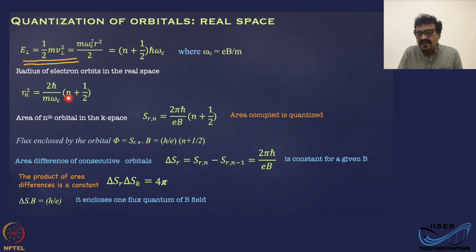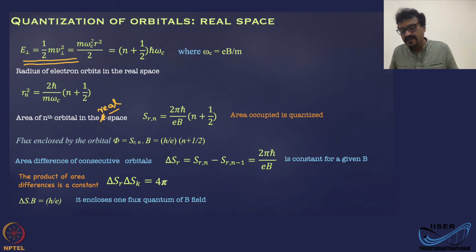Rn represents the radius corresponding to the nth level, or nth orbital, in real space. Okay? It should be real space.